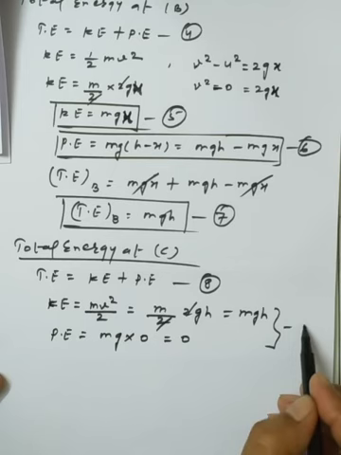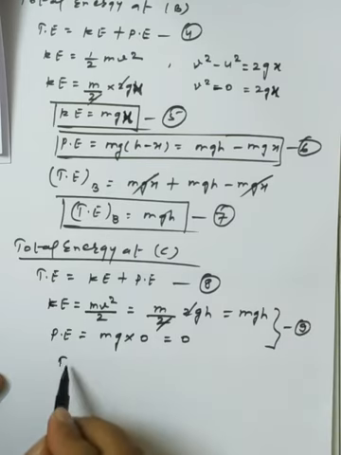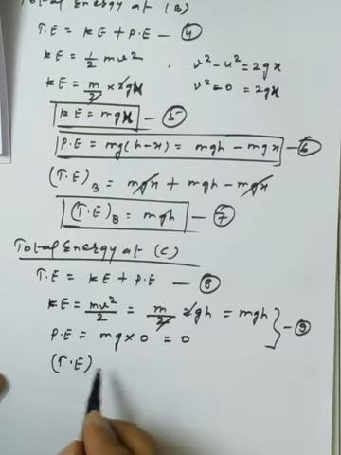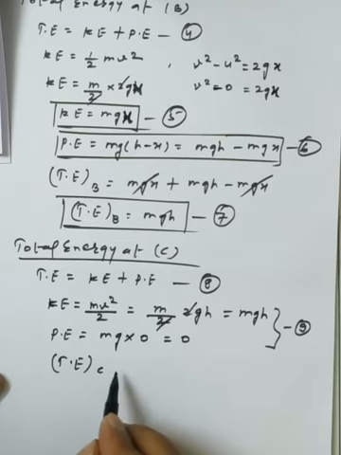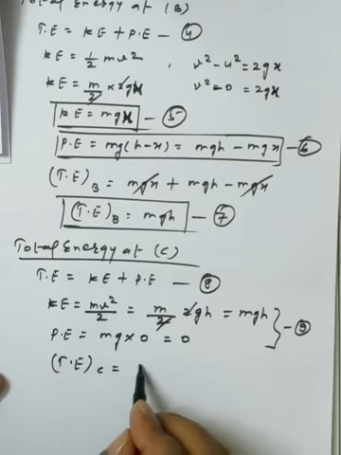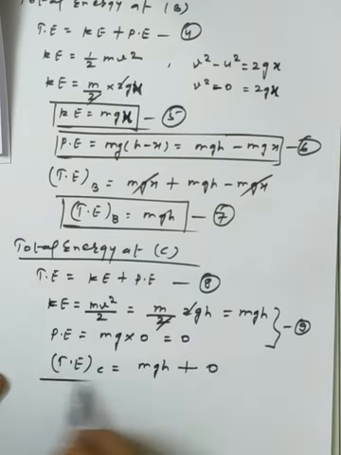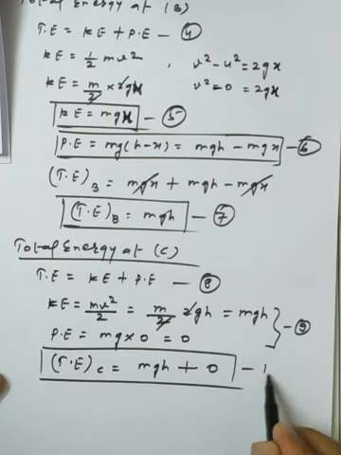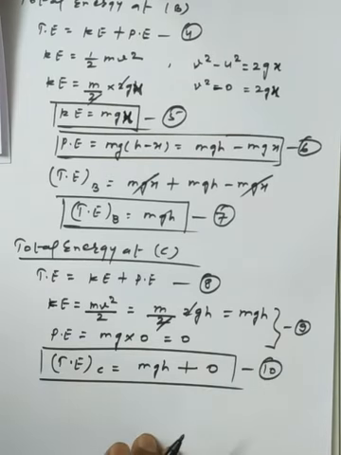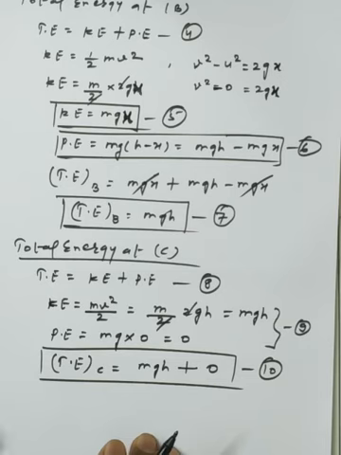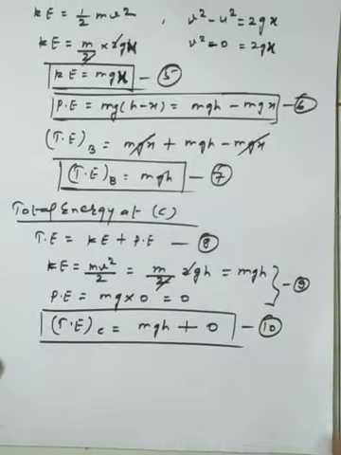So we use equation number 9 and equation number 8. Easily we can make the concept of the total energy at point C. So the kinetic energy is available in the part of mgh, and the potential energy has its own value, that is 0. So at the 3 points we have discussed the total energy, it is in the form of mgh. So we can say that the total energy of a freely falling body remains conserved. This is one of the basic conclusions we have.